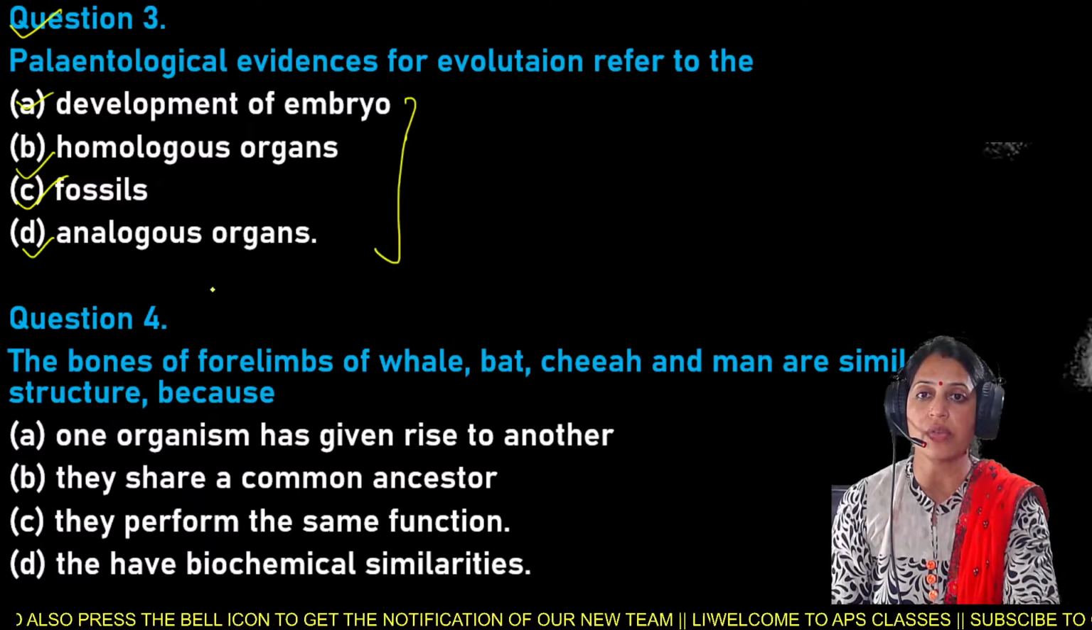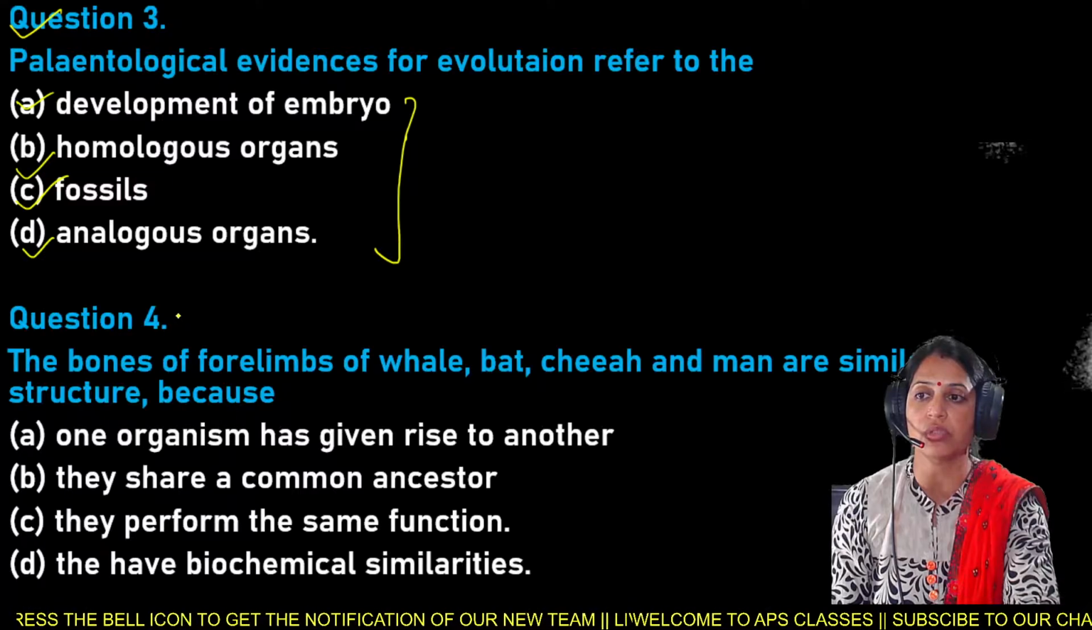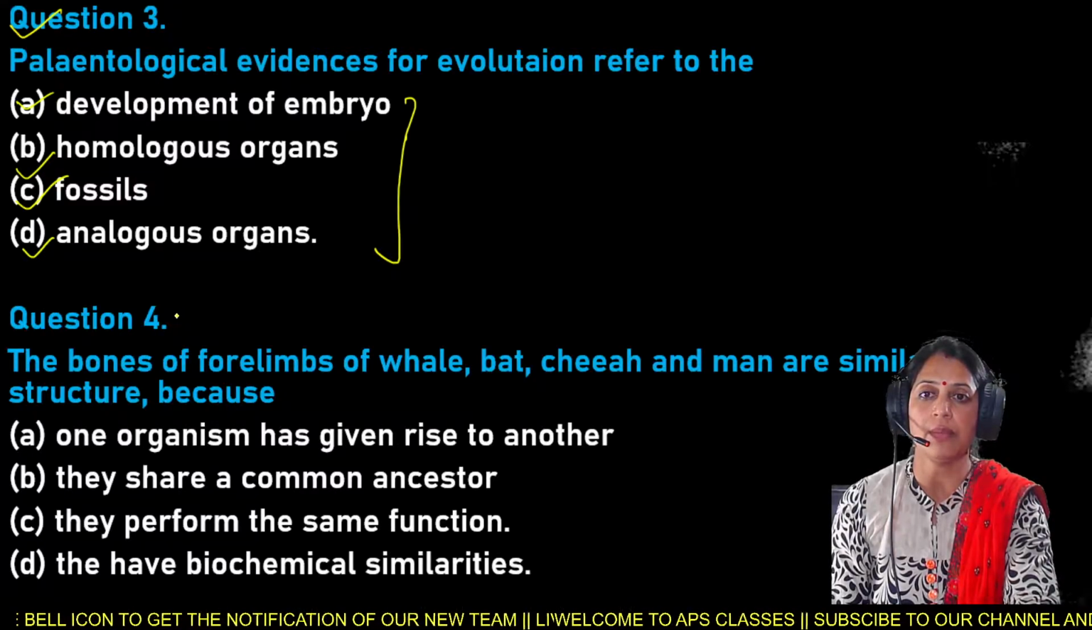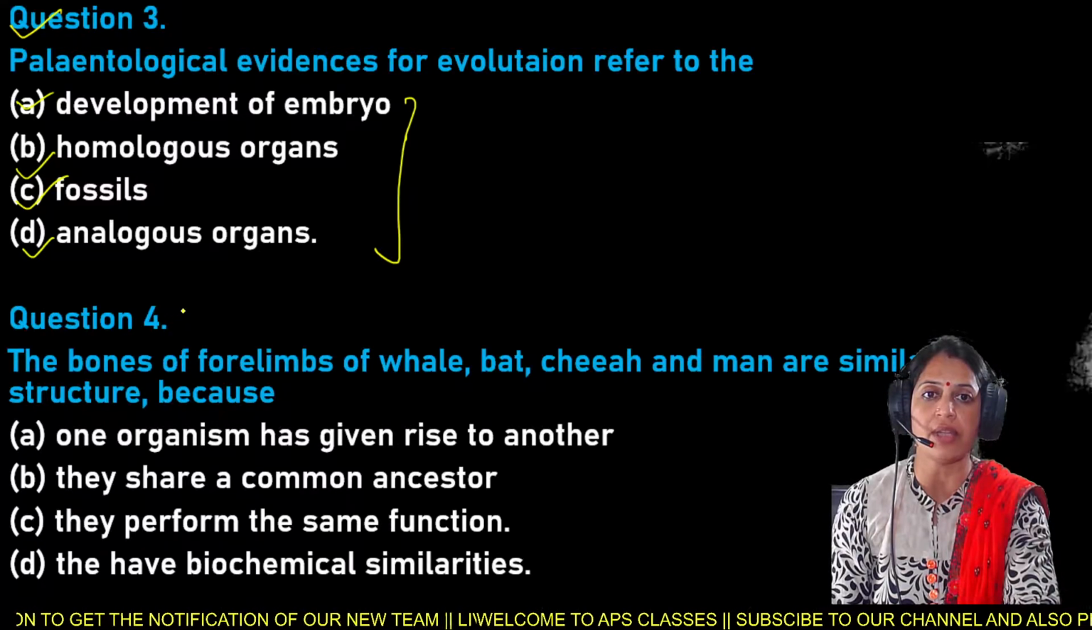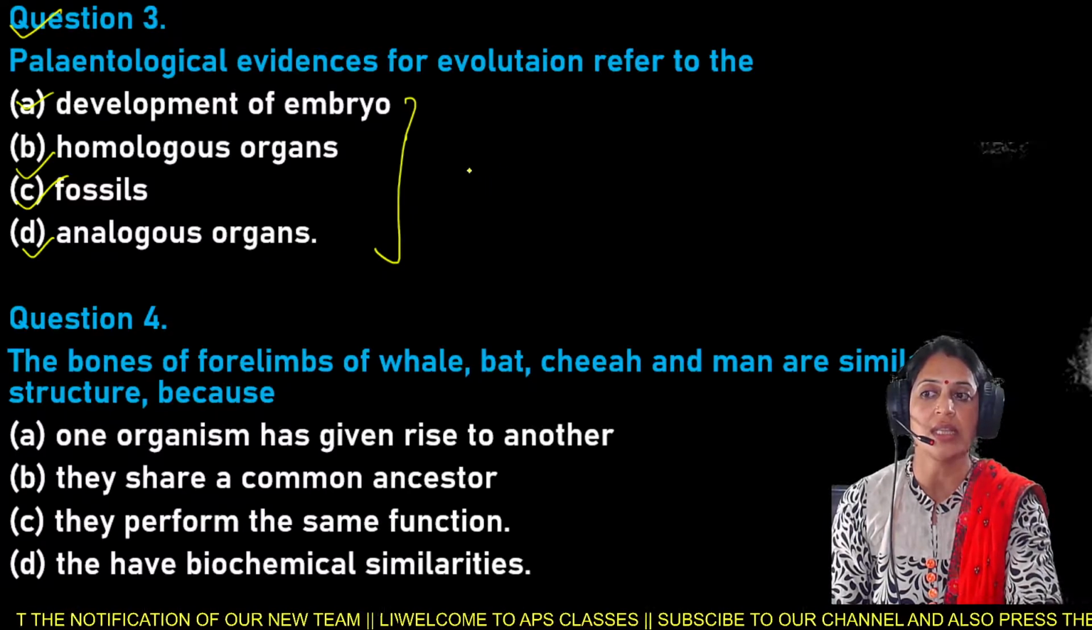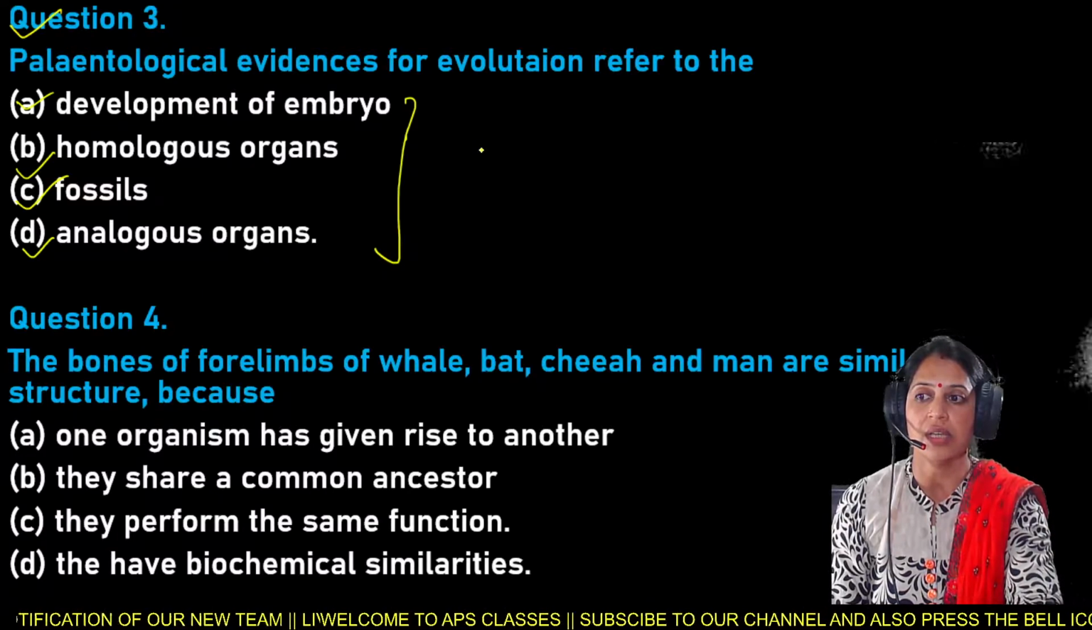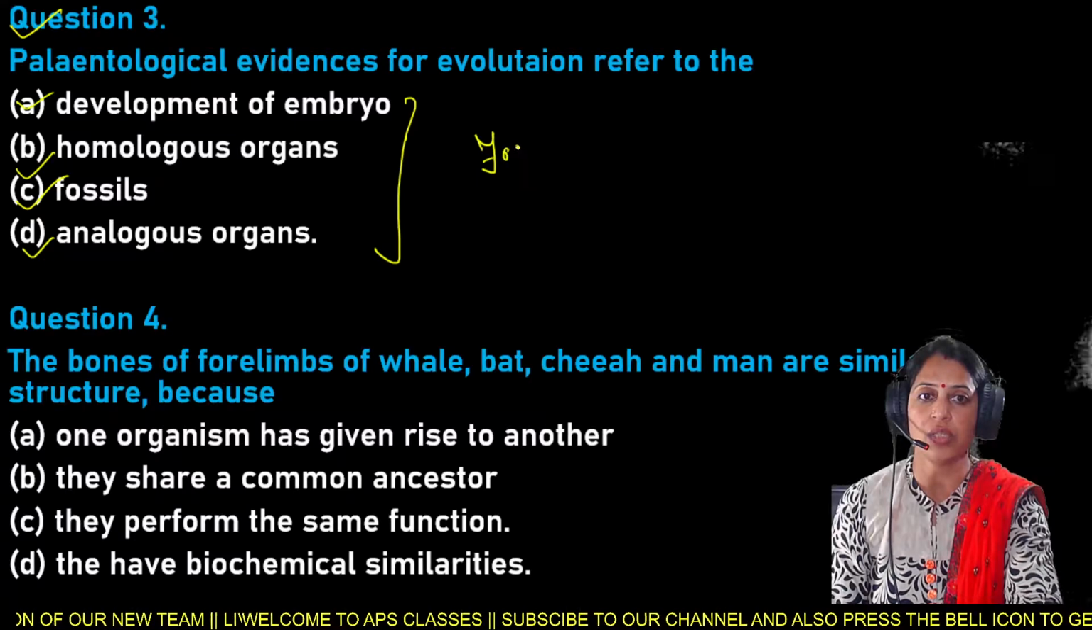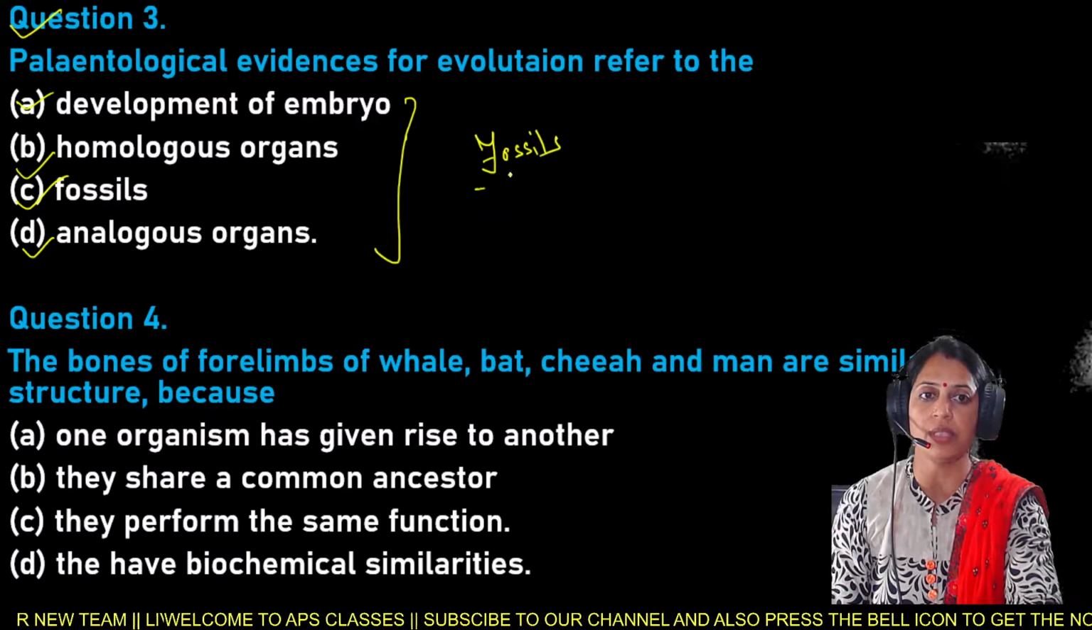So you have to choose the right option for the question number 3. Paleontological evidences for the evolution, they refer to the fossils. Good evening, Adhunika beta, fossils.